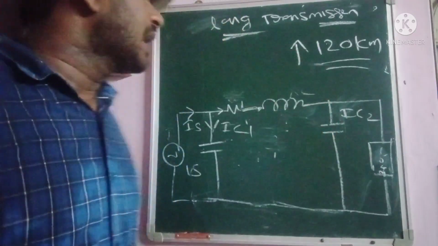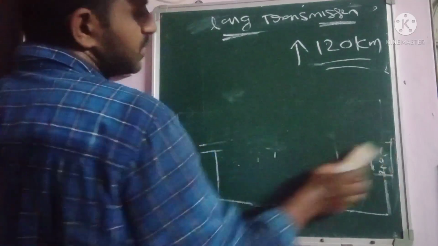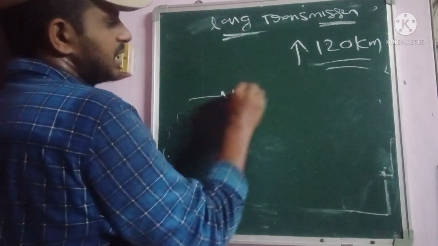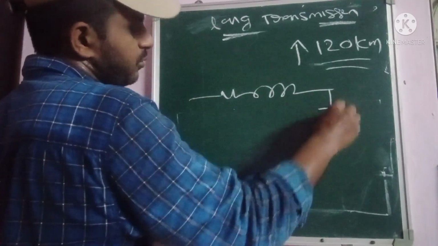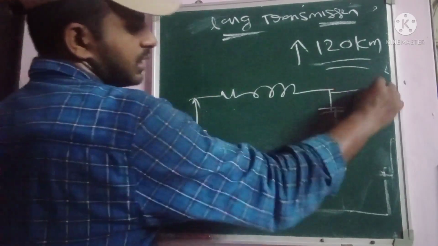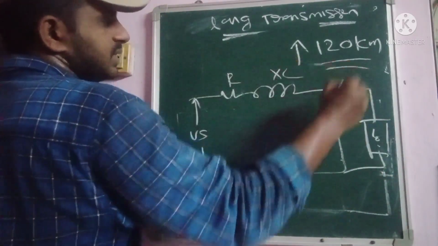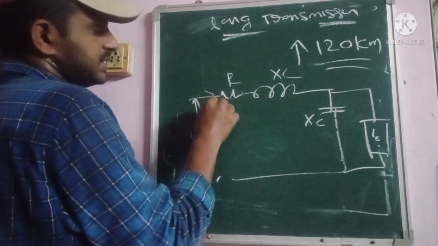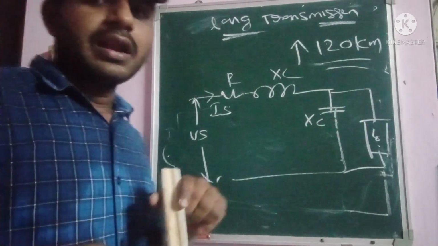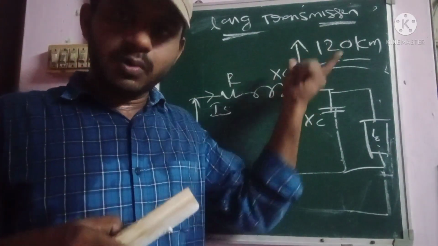Okay, and also coming to the long transmission lines, basically it contains resistance as well as capacitance as well as inductance. So resistance and inductance as well as capacitance, we have to represent like this for the long transmission lines. Okay, this is the load, this is the resistance, and this is the inductance, this is like a capacitance. So this is the sending end current, IS, and the receiving end current, IR. So this representation will be used for the long transmission lines. Here the distance of the line may be above 120 km.